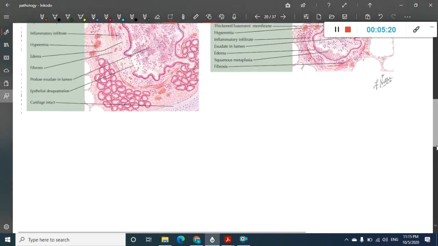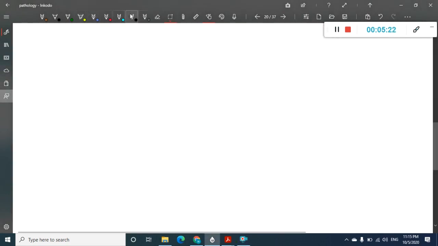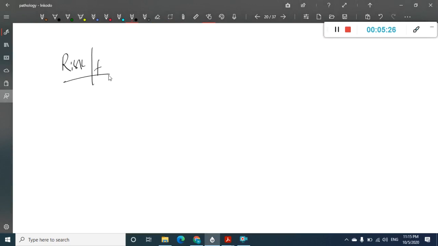Now let us see the risk factors of COPD. What are the risk factors of COPD? Risk factors of COPD are: one, obviously, cigarette smoking; second, airway hyperresponsiveness; and there is a mutation of the gene called SERPINA1, which is the PI gene, which codes for alpha-1 antitrypsin.